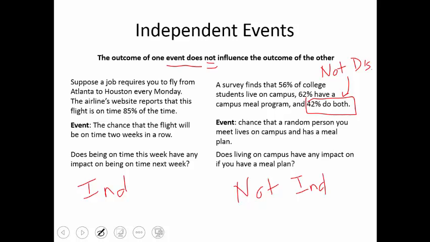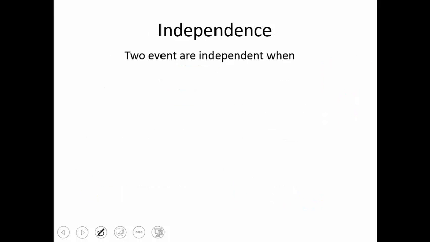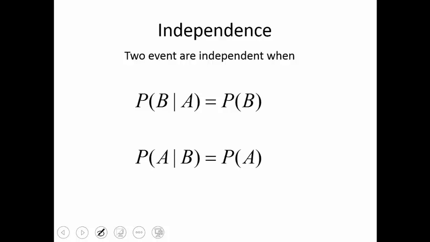Obviously, we see some examples here, but in terms of what we're going to do in this course, you are going to be asked to do a little bit of work to find it. Things are independent if one of two situations occurs. We have the conditional probability of B given A equals just the probability of B. So if you think about that for just a minute, the probability of B given A occurs is the same as the probability of B alone. B given that A occurs is the same thing as just B all by itself. In other words, A has no effect on B.